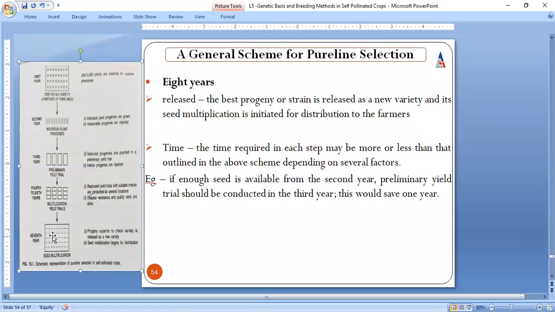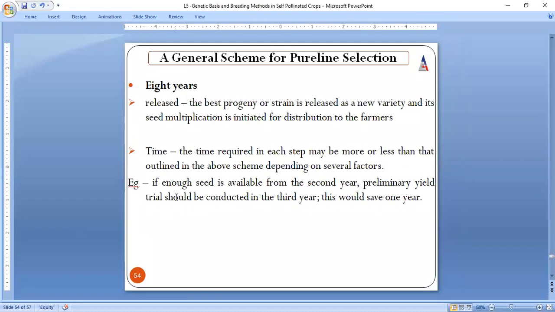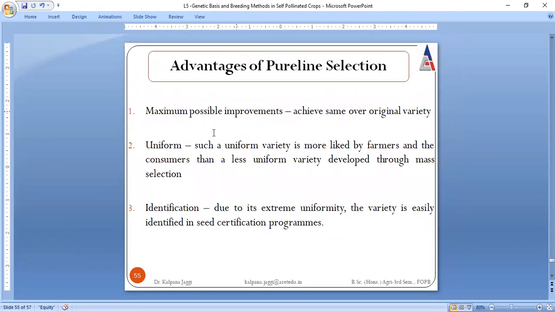Now we come to the 7th year. This is all about the 4th; in the 4th, we have talked about the 4th to 6th years. The number of years can increase or decrease depending upon the interest of the breeder. So here the best progeny will be released as a new variety and then it will be multiplied. See, the best progeny is chosen and multiplied so that it is available to everyone. So this is all about pure line selection.